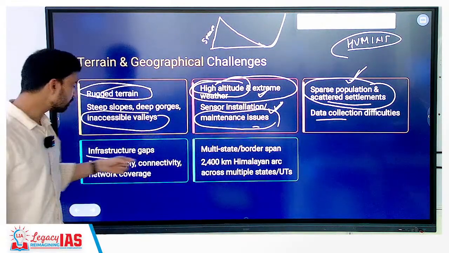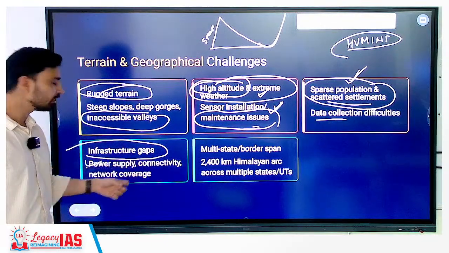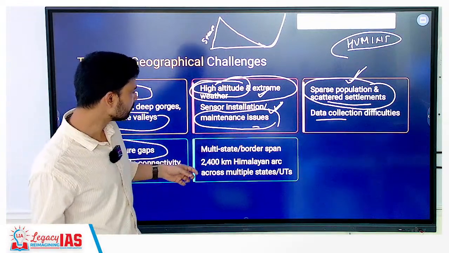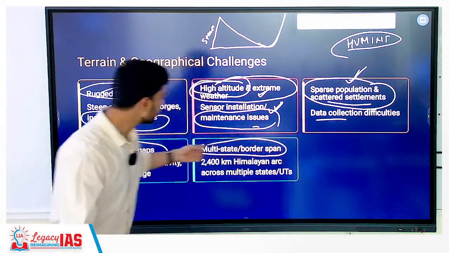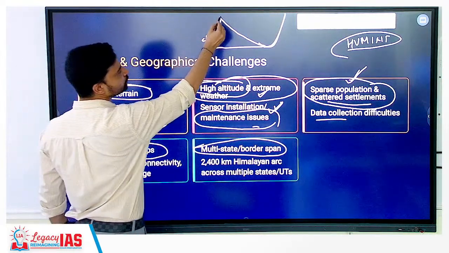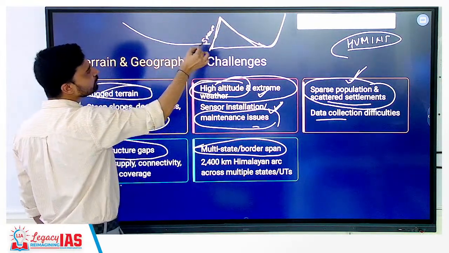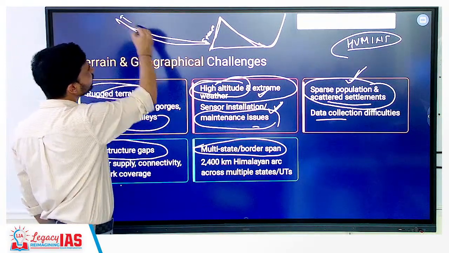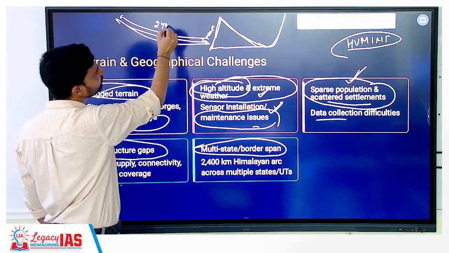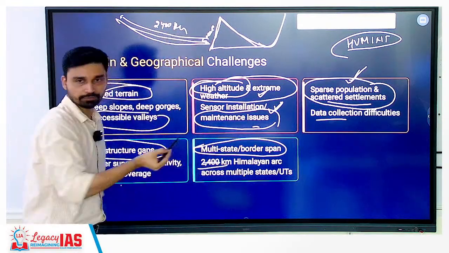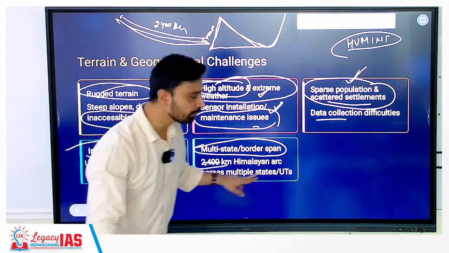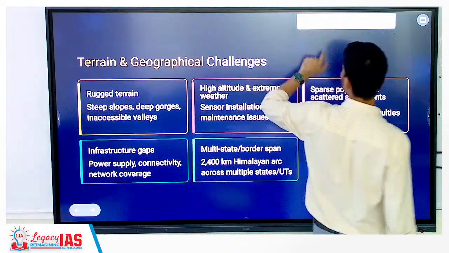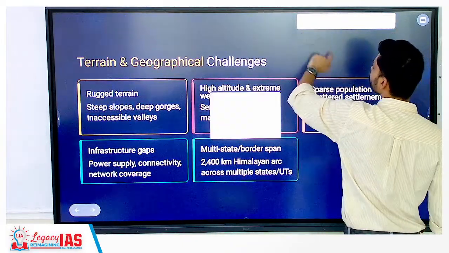Infrastructure gaps we obviously have, because power supply, connectivity, network coverage, all these are still missing from a major part of the Himalayas. Plus, it is not only that the Himalaya is steep, rugged and difficult terrain, it is also the extent of the Himalayas that poses a challenge. If you look from the western end to the eastern end, the total length is about 2,400 kilometers, scattered across multiple states and union territories. So you need some sort of coordination, interlinkages and all that. That also is quite a challenge in itself.